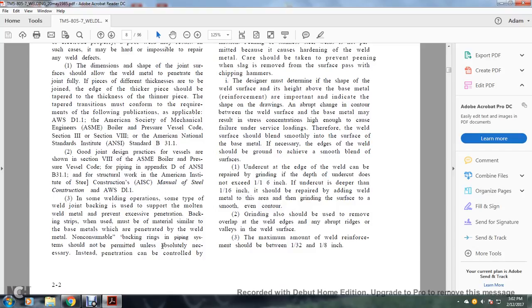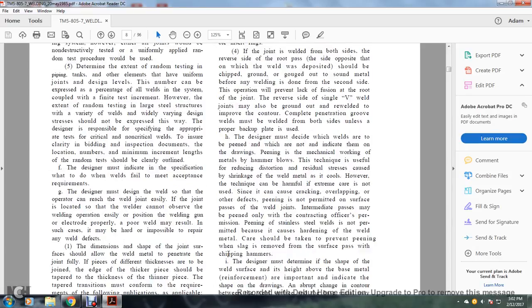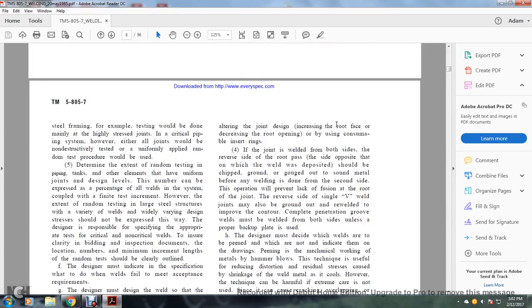In some welding operations, some type of backing is used to support the molten weld metal and prevent excessive penetration, such as backing strips. When used, the material must be similar to the base metal and must penetrate with the weld. Non-consumable backing rings in piping systems should not be permitted unless absolutely necessary. Instead, penetration can be controlled by altering the joint design, increasing the root face, decreasing the root opening, or using consumable insert rings.